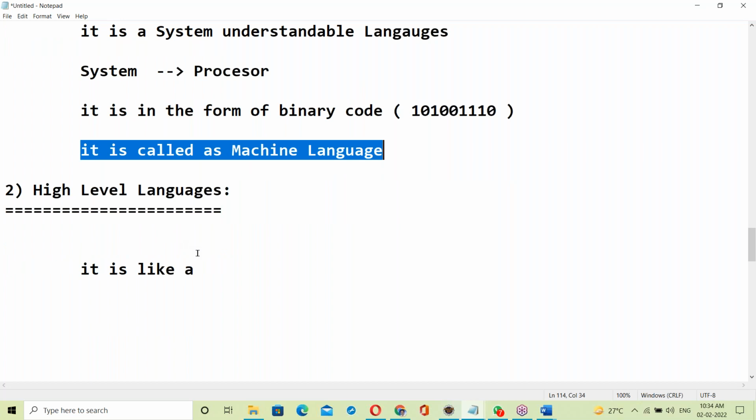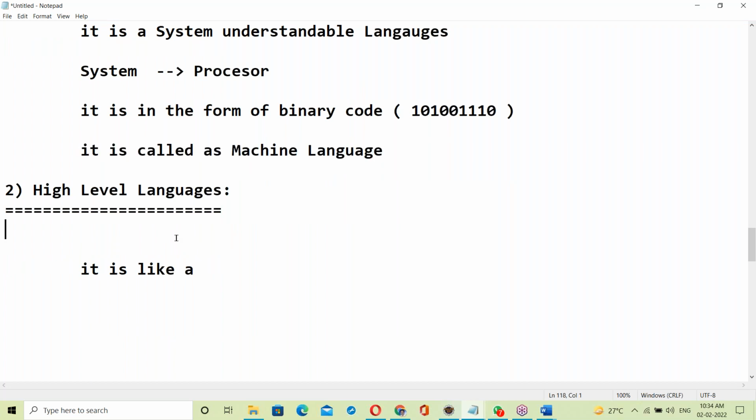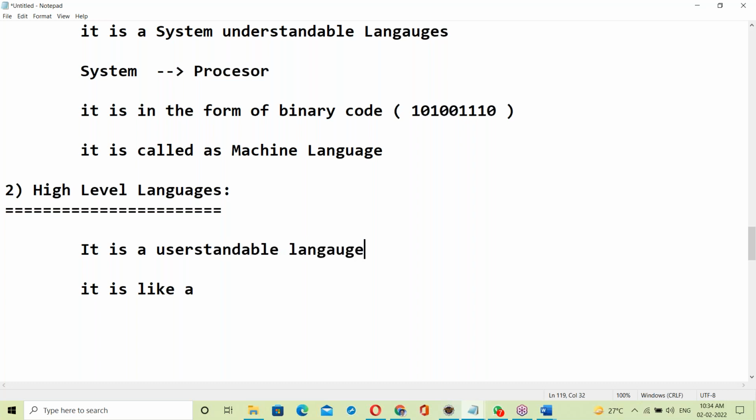Yes, high level language. It is a user understandable language. It is like English language. Yes, it is high level language, a user understandable language like English.